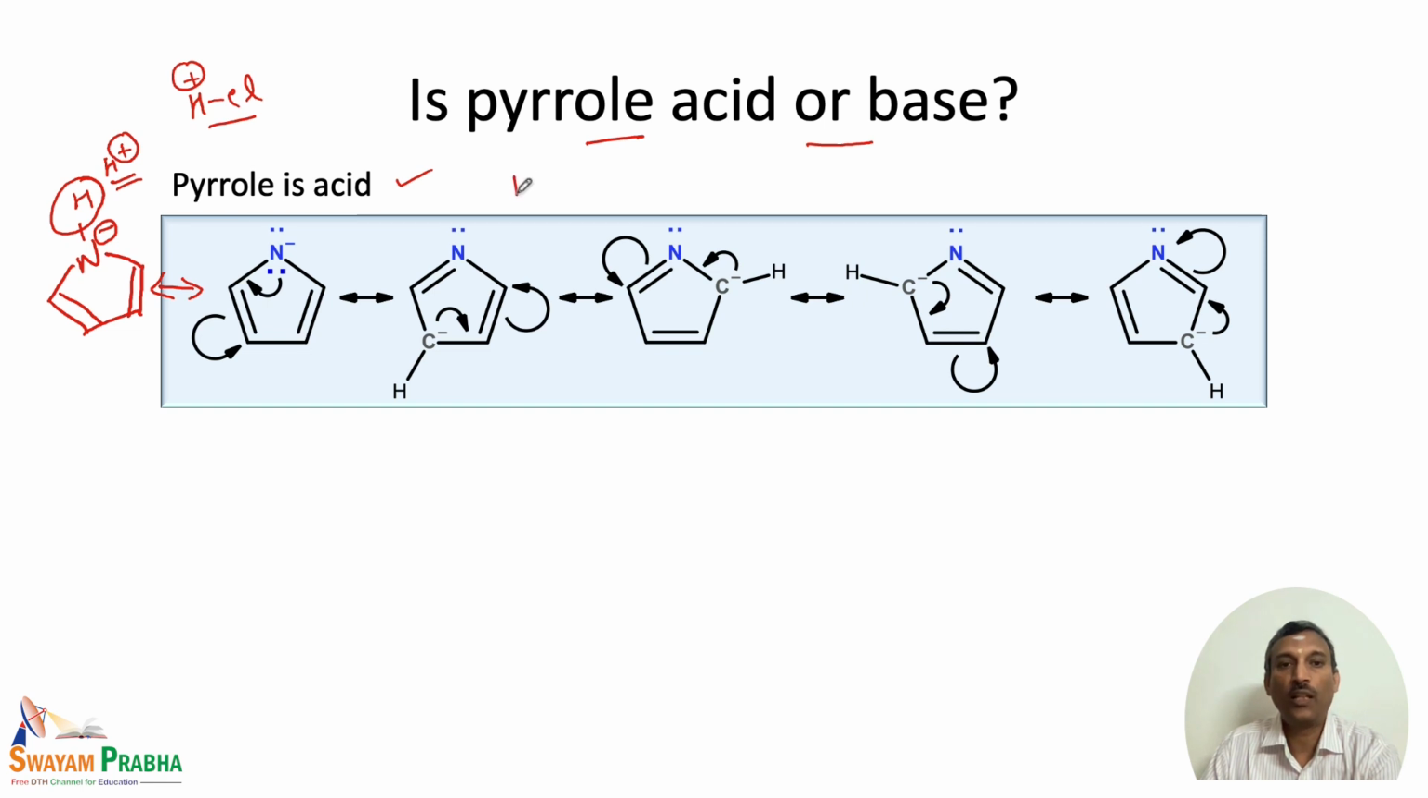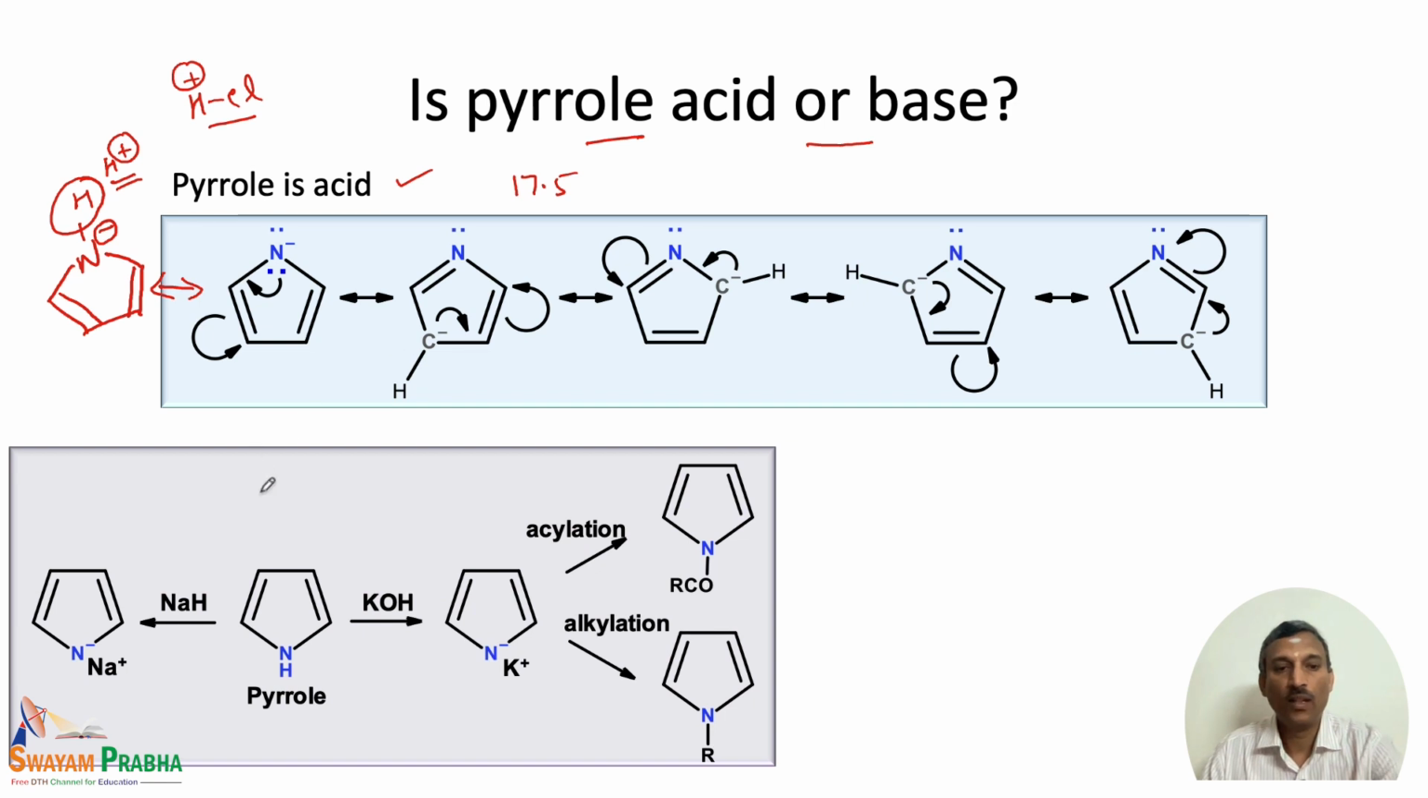Its pKa is around 17.5. And of course, further confirmation of pyrrole as an acid is given by the reactions with bases. When pyrrole is treated with potassium hydroxide, a strong base, we form the corresponding salt, and now the nitrogen can be easily acylated or alkylated.